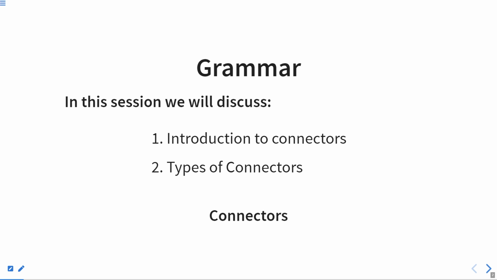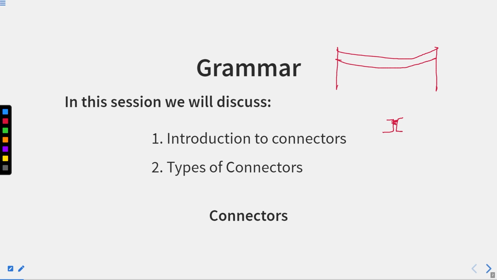Now, a connector can be any word which connects one thing to another. For example, suppose there are two pillars. This is one pillar and this is another pillar, and we can join these two pillars with wires. So these wires are connectors. Suppose there is a magnet and there is another magnet. Now these are north and south, we can connect them. So a connector is something which makes two things come in contact with each other.